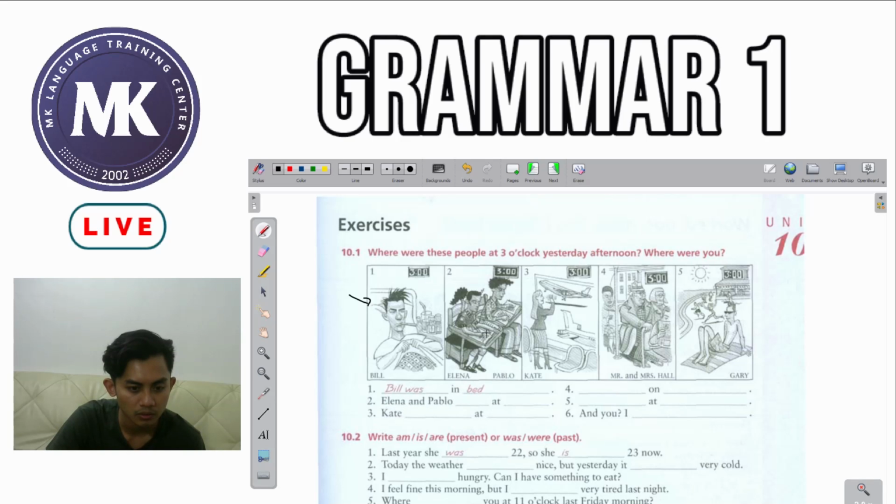Okay, so number 2. Elena and Pablo. Okay, so you see Elena and Pablo are taken as one. So it could be we or it could be the pronoun they. So we use the helping verb were. Okay, so it looks like they are studying or they're answering their books. So we could say that Elena and Pablo were at school.